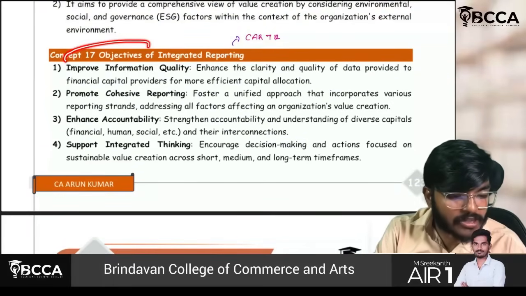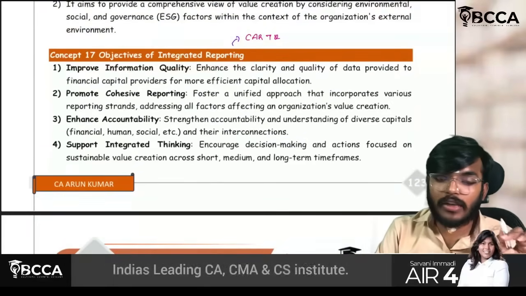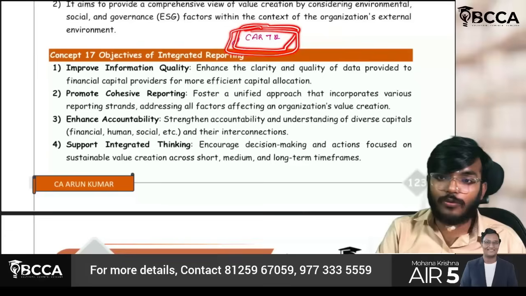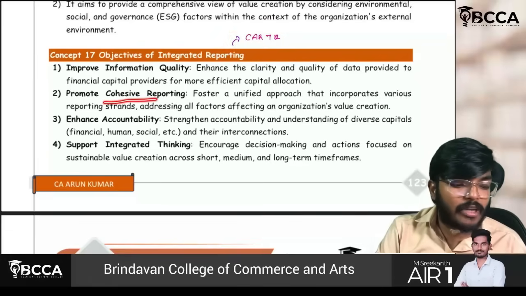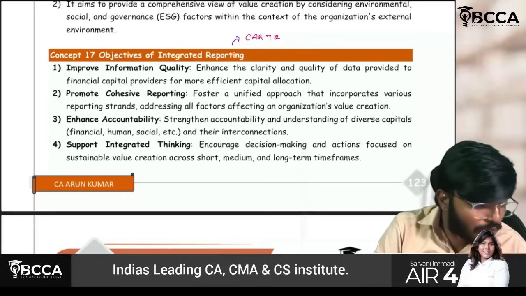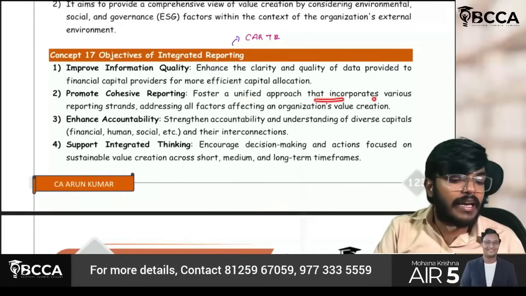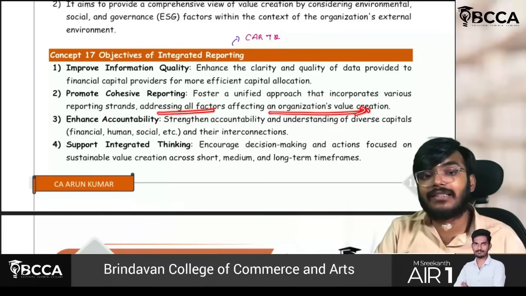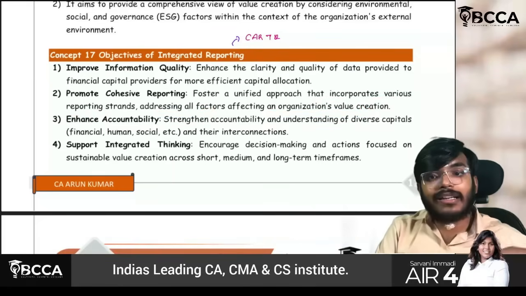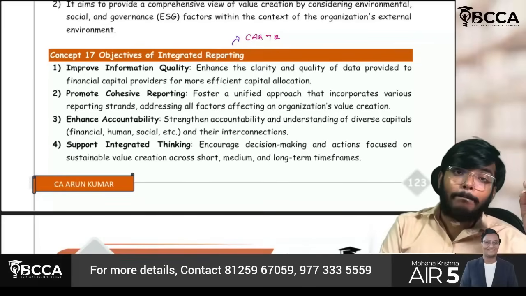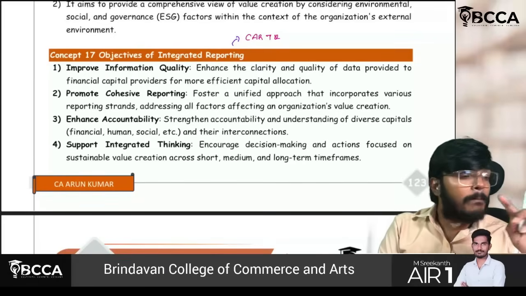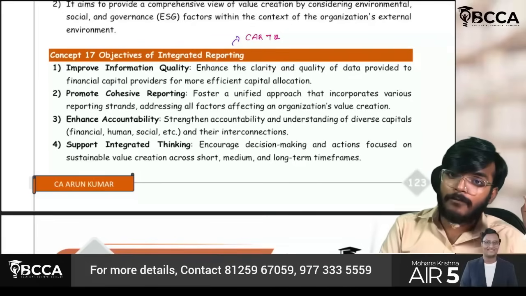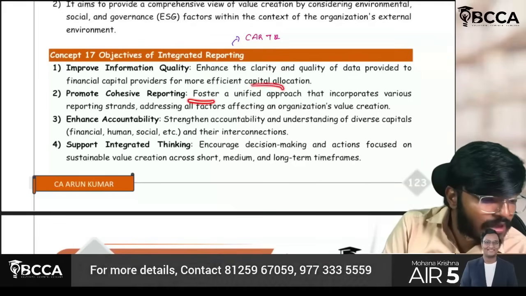Sir, there are objectives of integrated reporting. You can remember them like this: CARTQ. C means cohesive reporting will be promoted. It will foster a unified approach which incorporates various reporting strands addressing all factors affecting an organization's value creation. Many aspects are involved in an organization's value creation, from multiple perspectives and multiple angles. We are making a reporting, which means it will be fostering a unified approach.